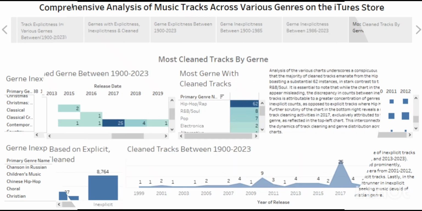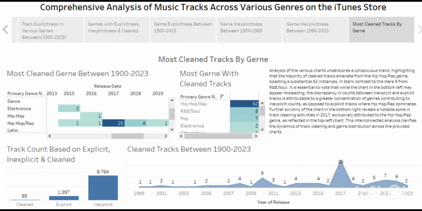The next one is most clean tracks by genre. The most clean tracks, which was already seen before, was hip hop. The most cleaning happened in 2017, as we're seeing 25 on this chart, which is also displayed on this highlighted table.